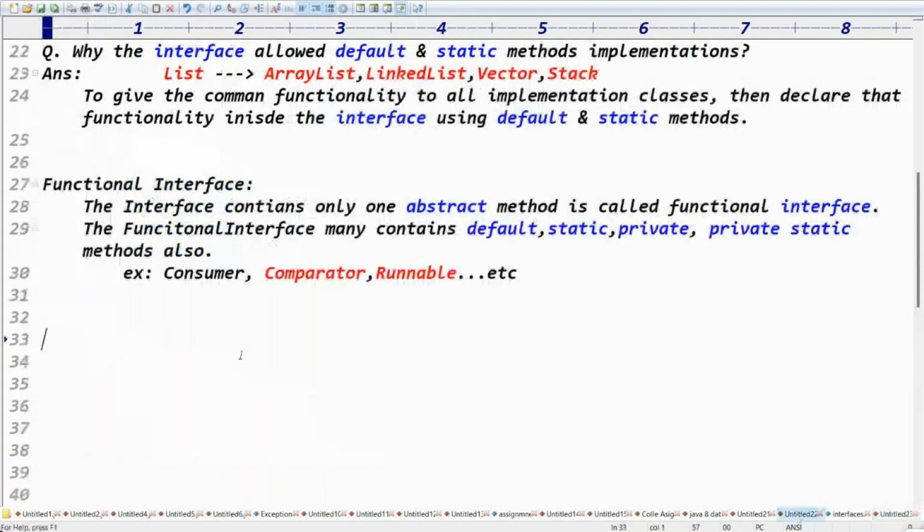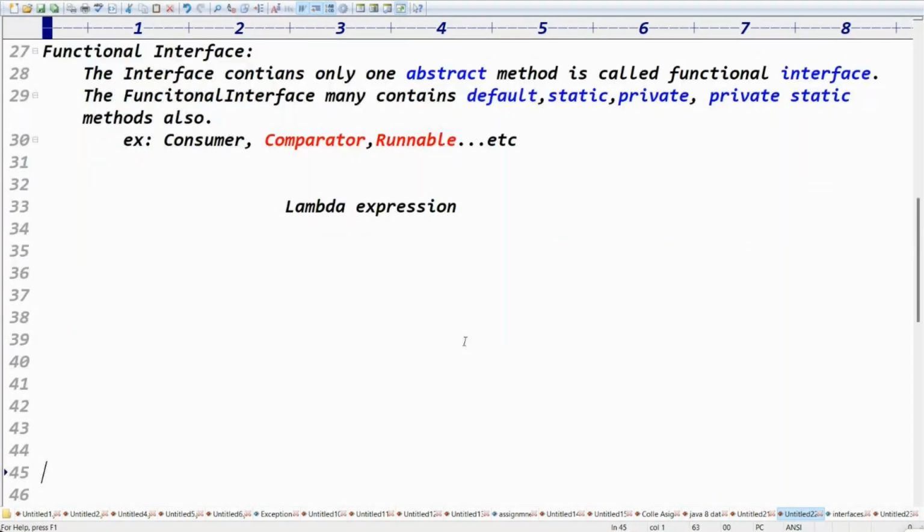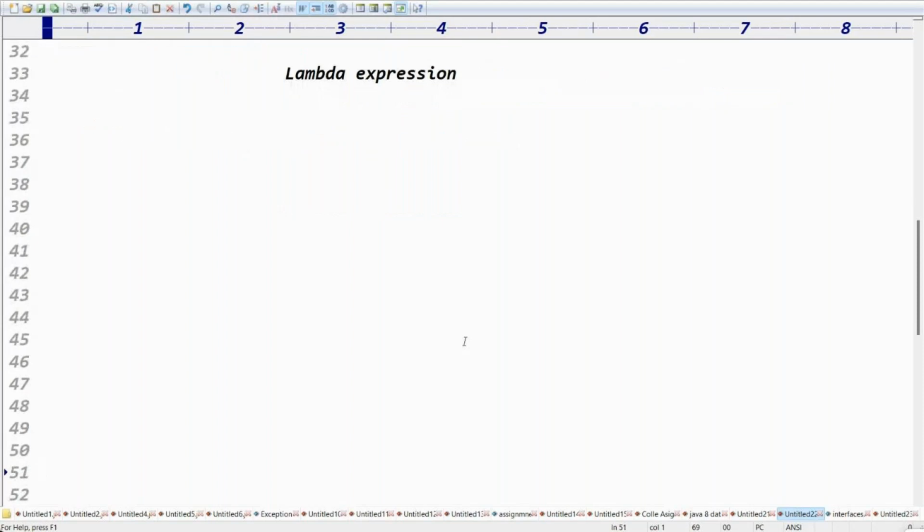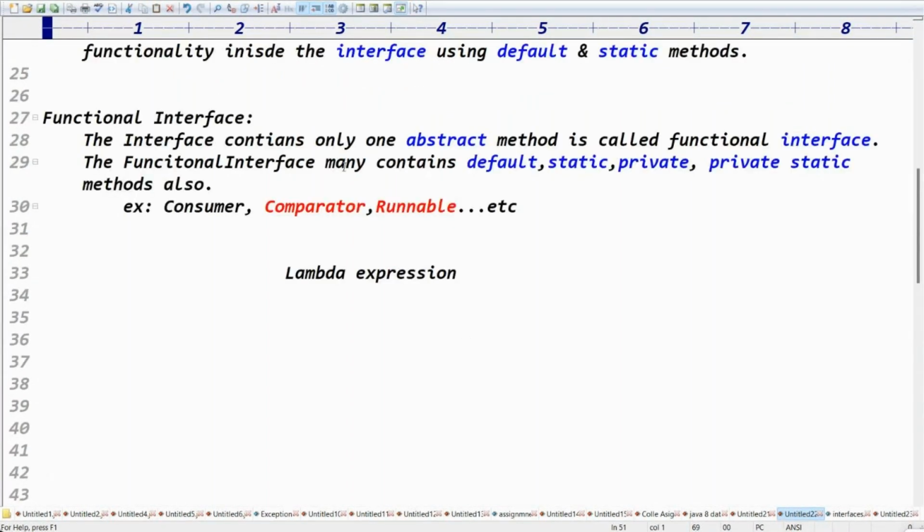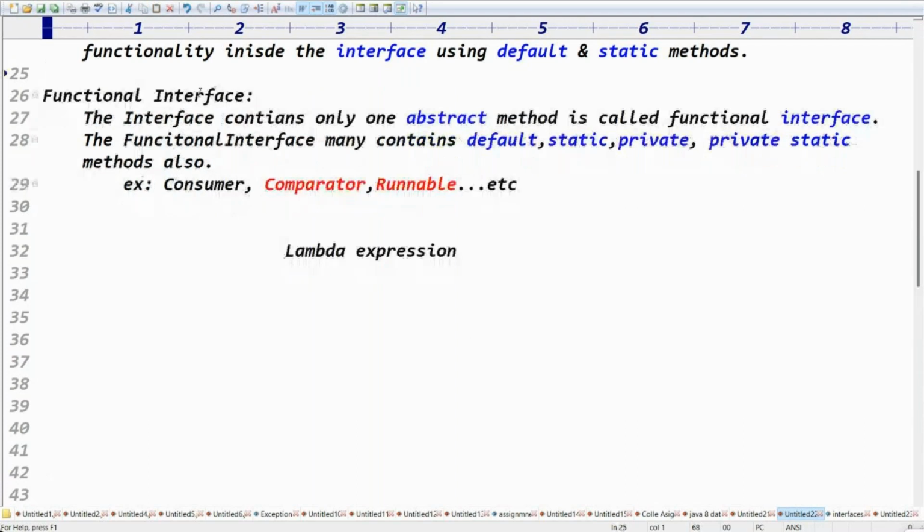Lambda expression. This is very, very, very important. What is the concept of lambda expression? So we got the 3 points in total. First point: interface allows default methods and static method implementations. Second, you got the clarity about the functional interface. Third point, we talk about lambda expression.